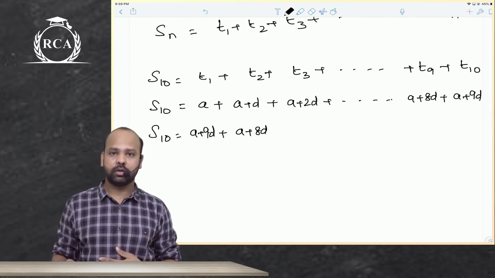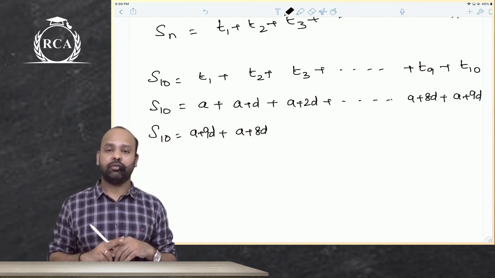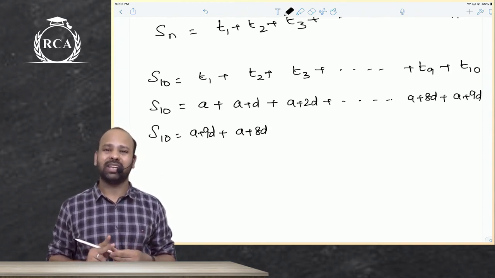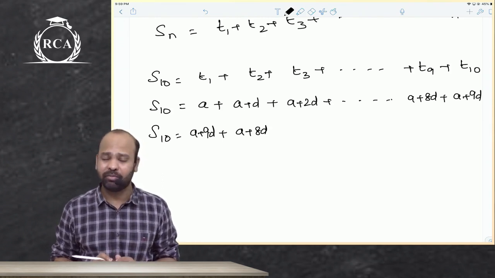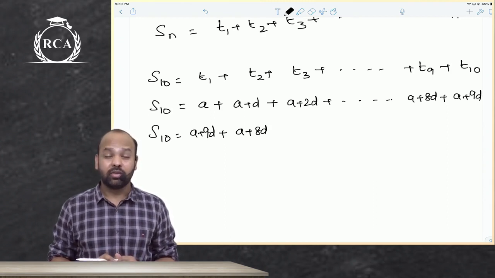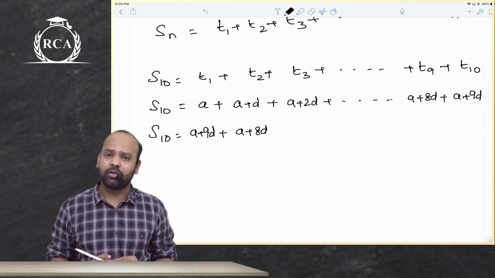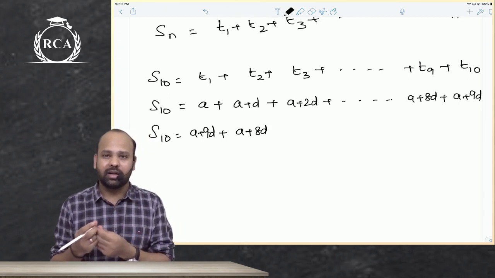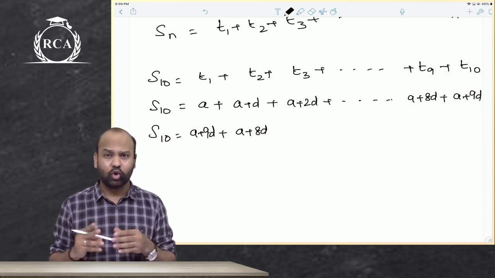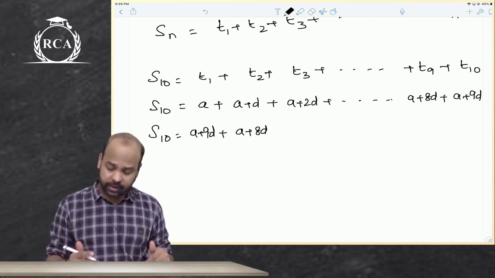What are you doing, sir? I'm trying to derive the formula of sum of n terms. Sir, are derivations asked in the examination? You told us that this is an objective paper, MCQs. Obviously, they will not ask you to derive something. So, sir, does that mean we can simply remember the formulas? Yes, you can, but there is always a better way in understanding the derivations of the formula so that you do not go wrong in any question. Okay?